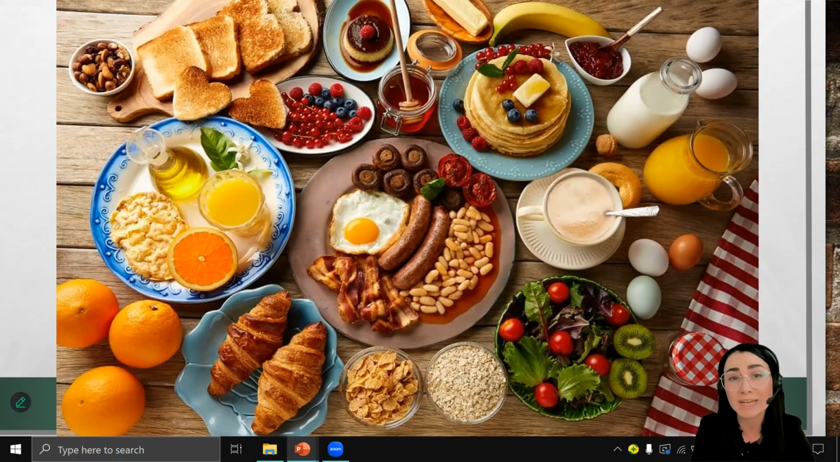What kind of food can you see in this picture? Can you make some sentences with there is and there are? For example, there are 3 eggs. There is 1 fried egg.